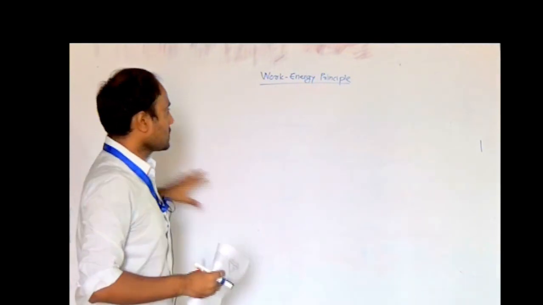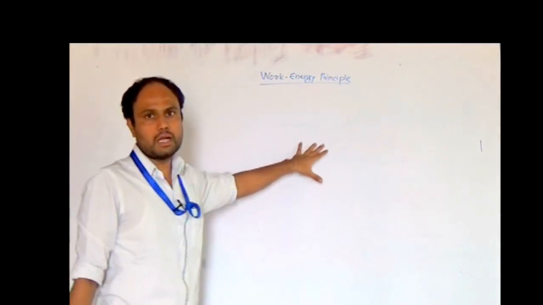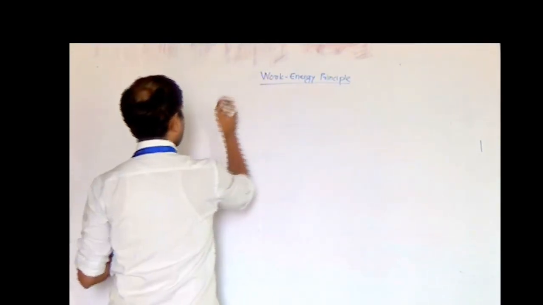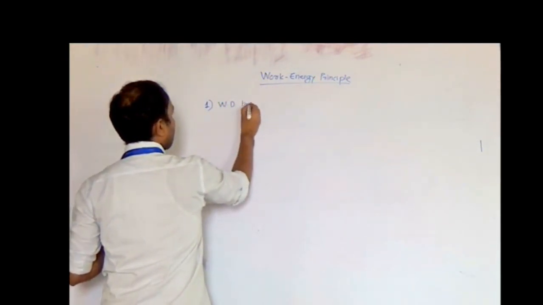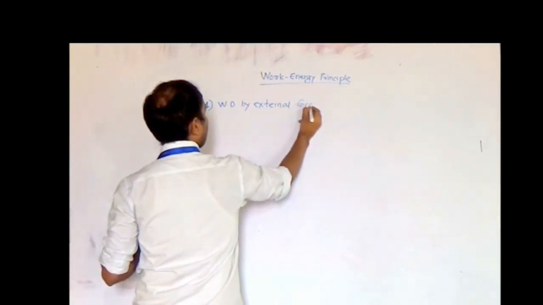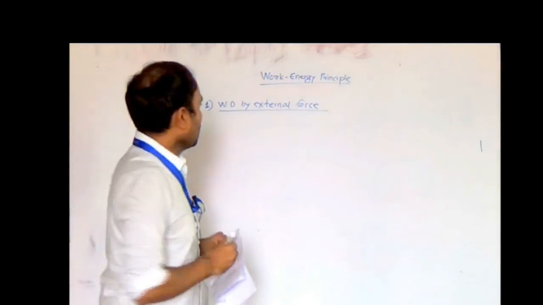Let us study it from simple examples. First of all, we will study the different types of work done that we are going to study in the work energy principle. The first very important type of work done is the work done by an external force. This is a very important type of work done.